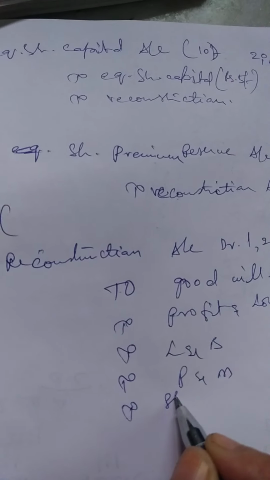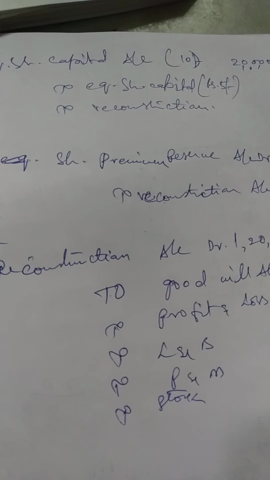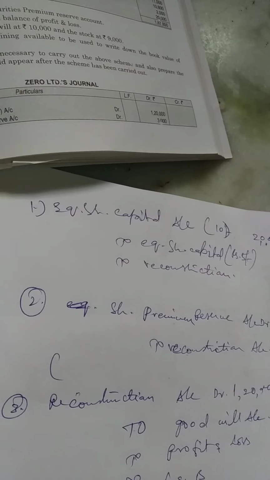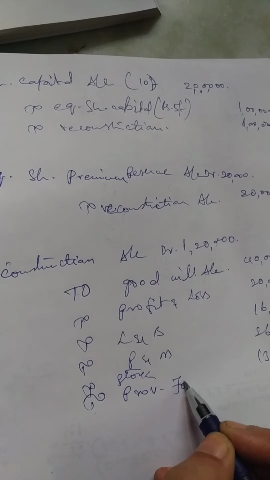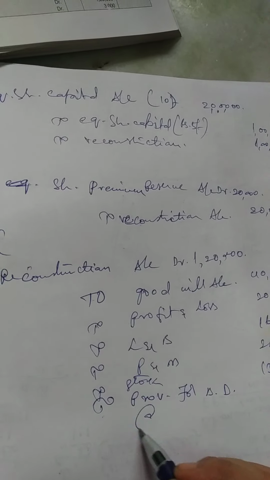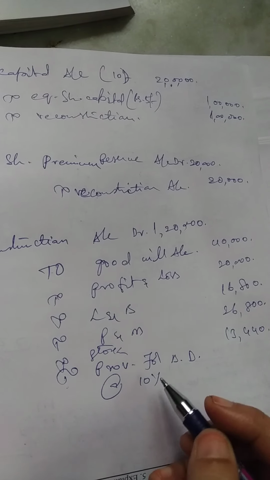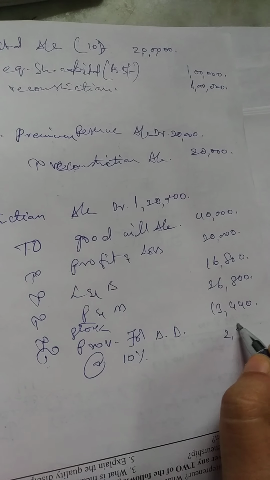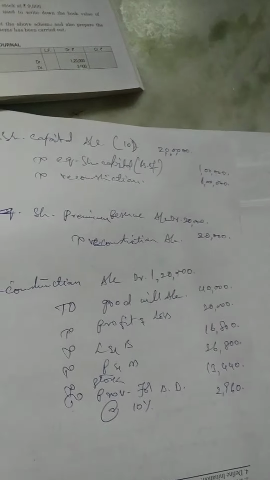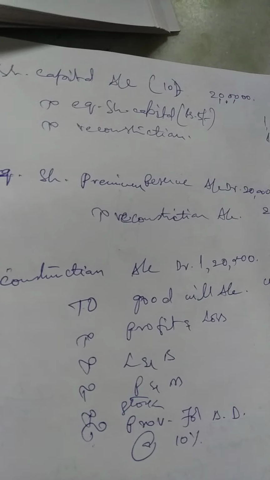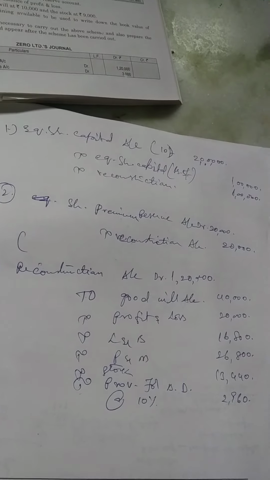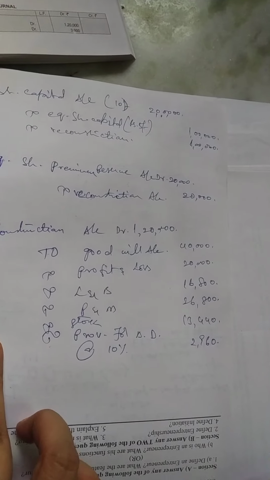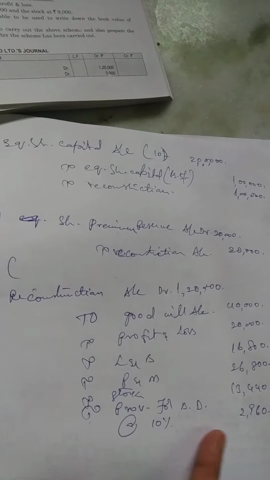and the next one, to stock he has given 13,440, girls. So to stock 13,440, and he has asked you to create a bad debt reserve, provision for bad debts, at the rate of 10% on debtors. Debtors was given 29,600. So the amount is 2,960. So you can observe that 40,000, 20,000, 16,800, 26,800, 13,440 and 2,960. So with this we have completed the entries part. The last entry narration you can write, being reconstruction implemented as per scheme.